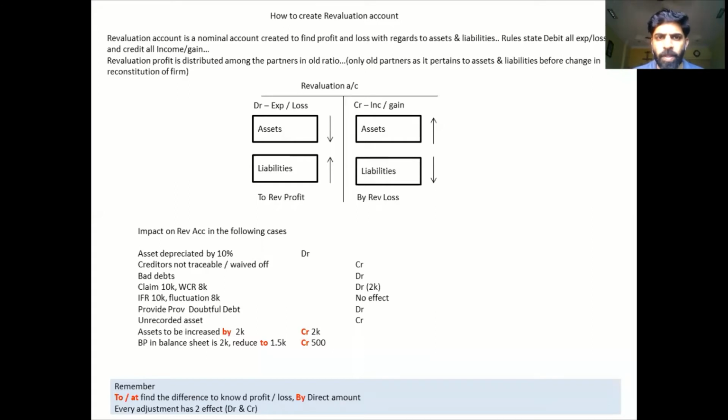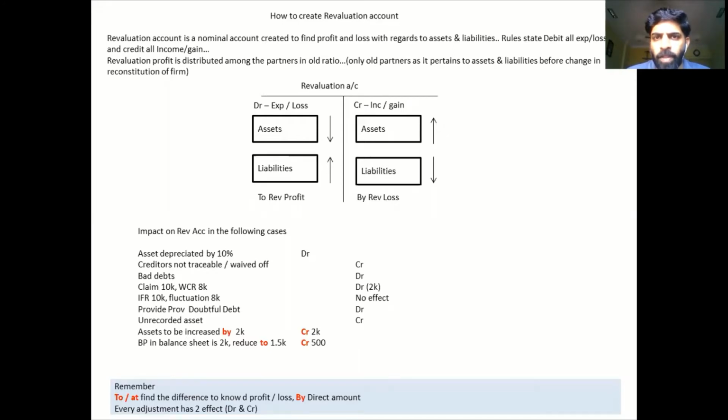Dear students, in this video, we are going to learn about revaluation account, an account which is created when there is reconstitution of firm. In simple words, in all the partnership chapter, you have to find revaluation account. Let's look into the screen. What does revaluation account mean? Revaluation account is exactly the profit and loss account that you created last year when we were doing sole proprietorship.